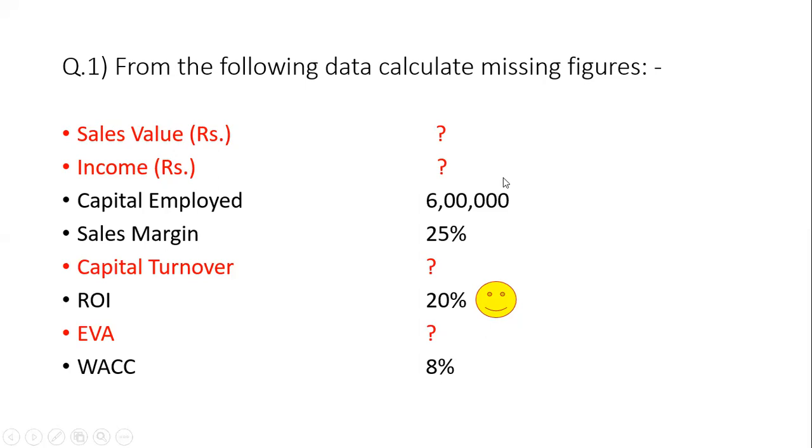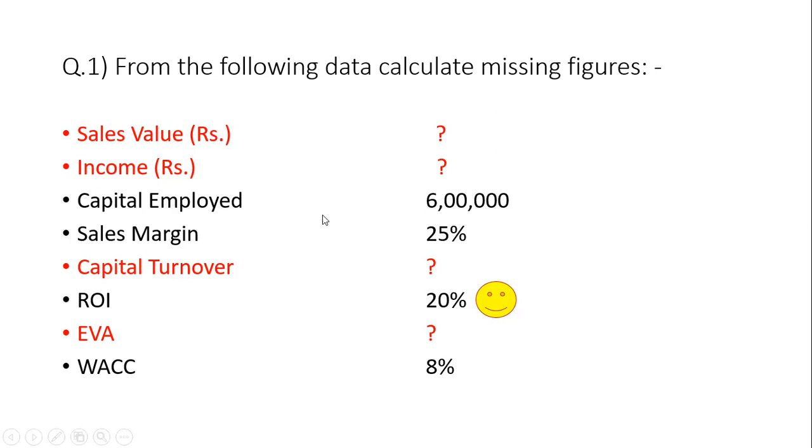Now you got income 1,20,000, right? Can we calculate the sales value? Say yes or no. We got the income, and the sales margin is known. Income is 1,20,000. Sales margin is 25%. What is your sales value?